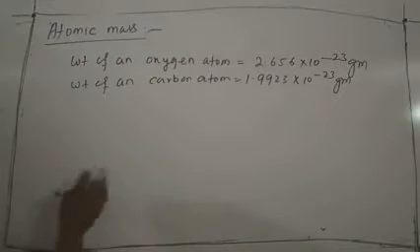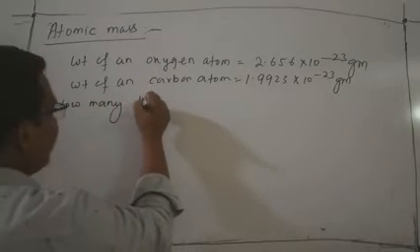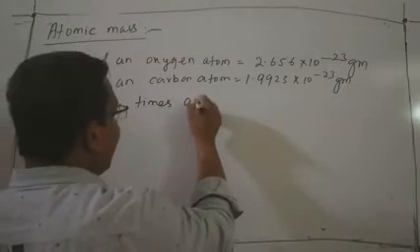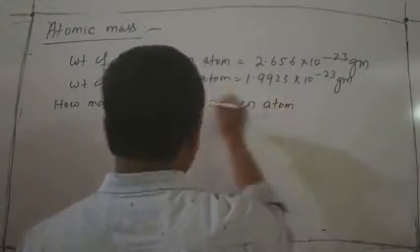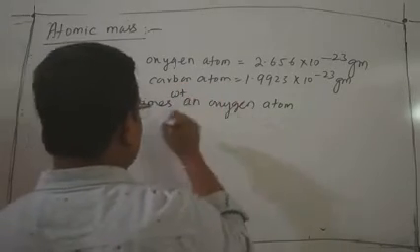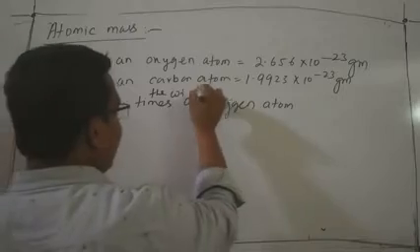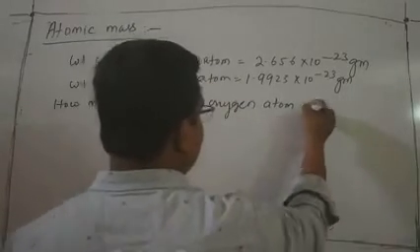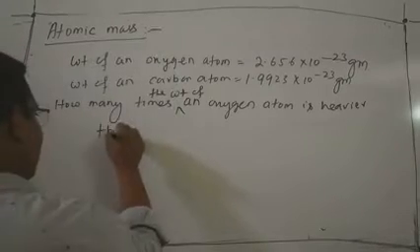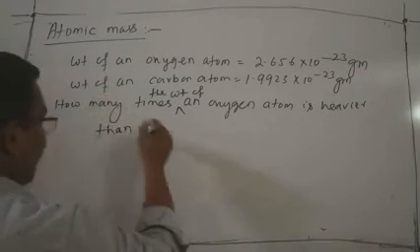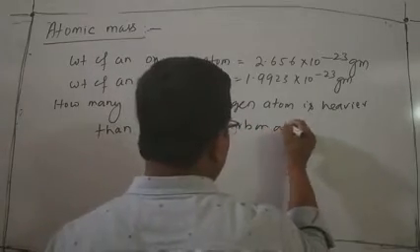Suppose a question is asked: how many times the weight of an oxygen atom is heavier than the weight of a carbon atom? Then what will we do?